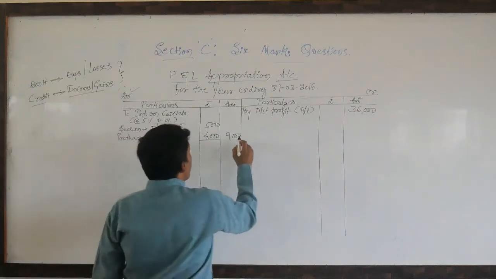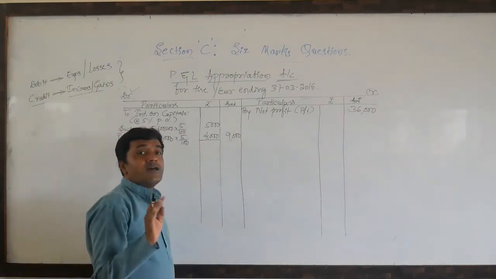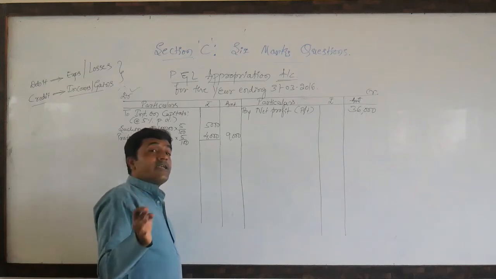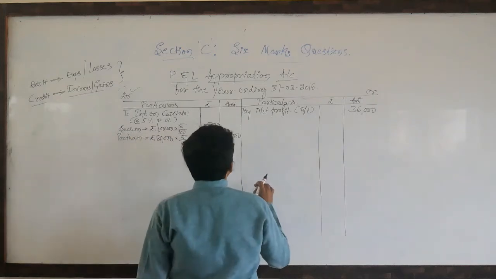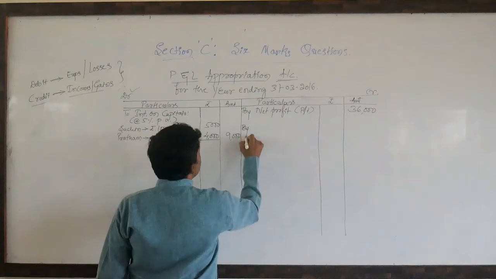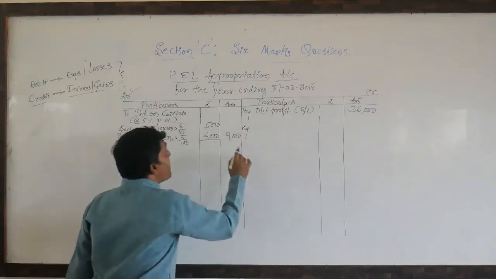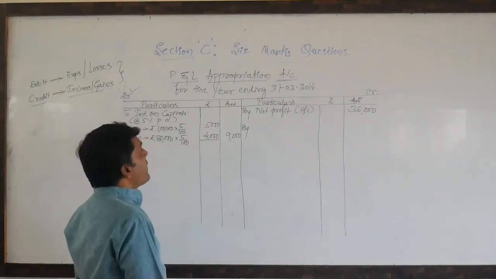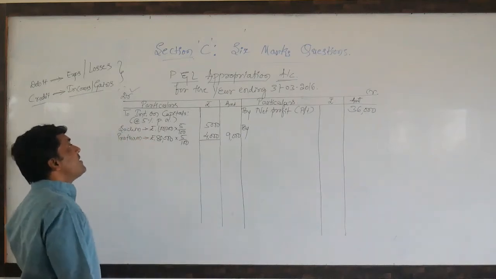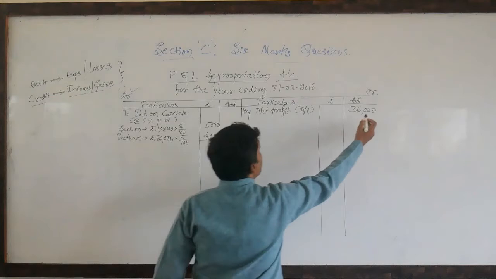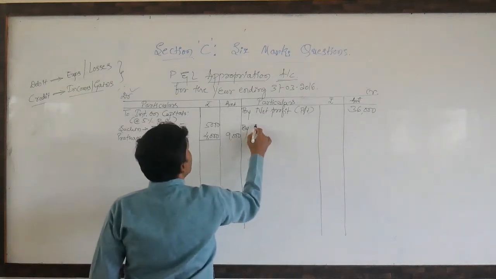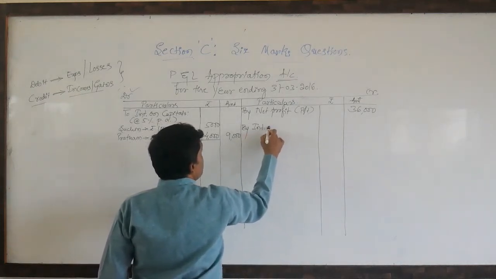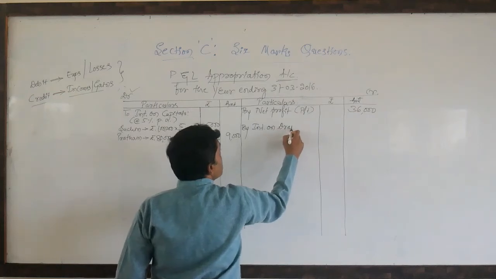So interest on drawing is an income, but not the income of drawings. Interest on such drawing is an income to us. That is the reason, dear students, I am going to write it on the credit side of profit and loss account while appropriating, or you can say while making adjustments to this profit. So by interest on drawings,